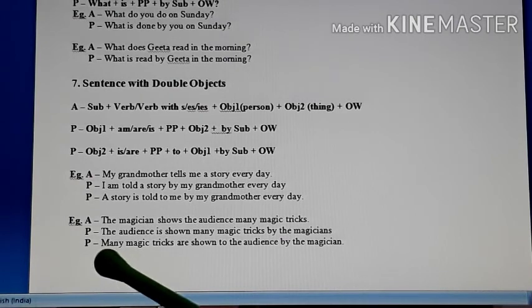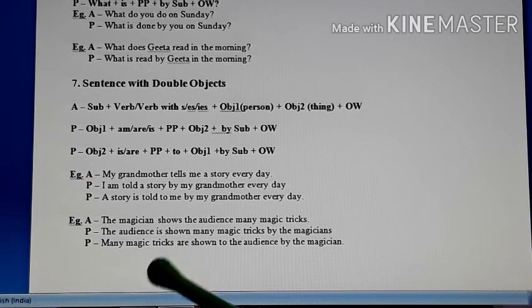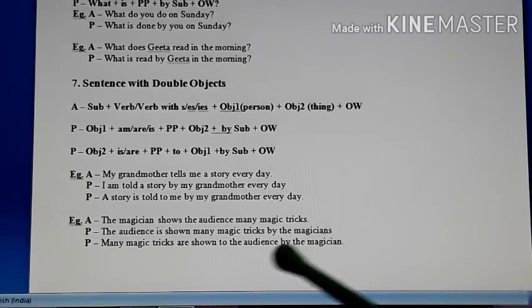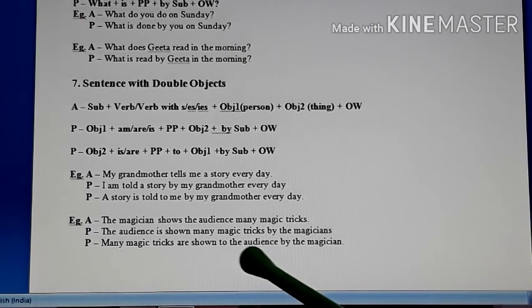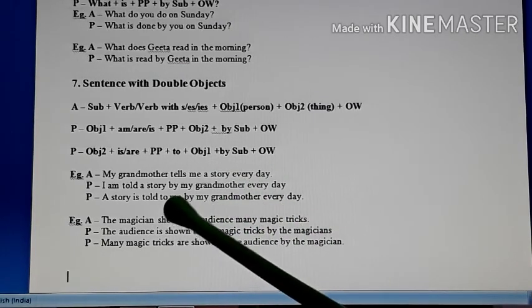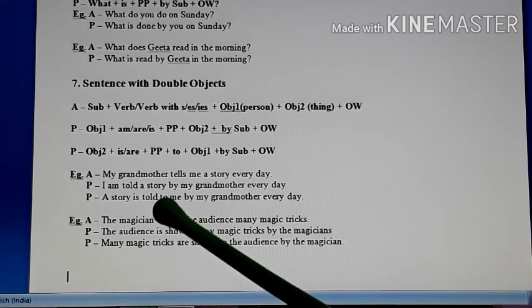And if we take magic tricks as the object, many magic tricks are, because they are many, so are, shown to the audience by the magician. So here also before the audience, that is your first object, we use the word to. And in the previous sentence also, before me, that was your first object, before that we used the word to.